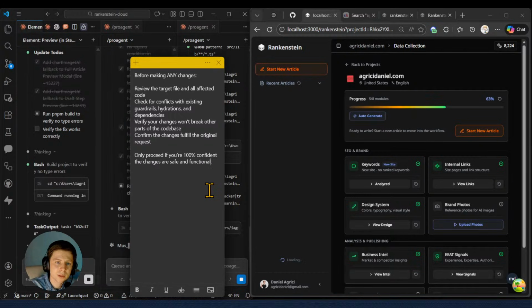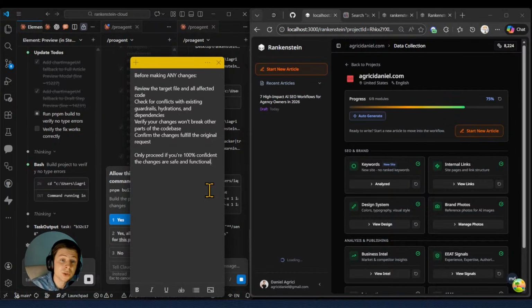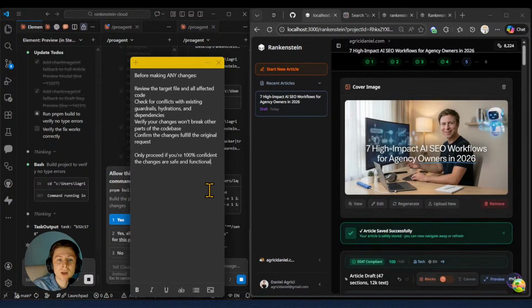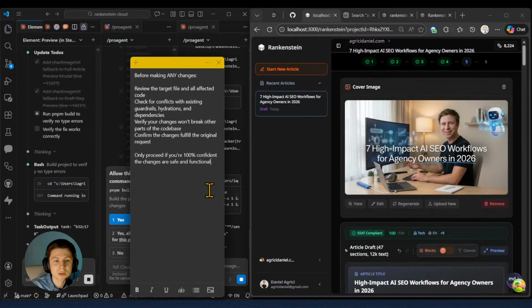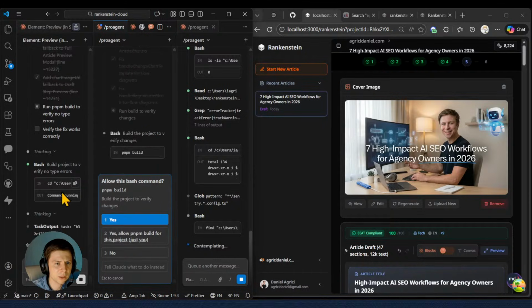Check for conflicts with existing guardrails, hydrations, and dependencies. Verify your changes won't break other parts of the code base. Confirm the changes fulfill the original request. Only proceed if you're 100% confident the changes are safe and functional. I think I'll emphasize this in the Claude Code, in the Claude MG also. So here we have the build, but wait a moment.